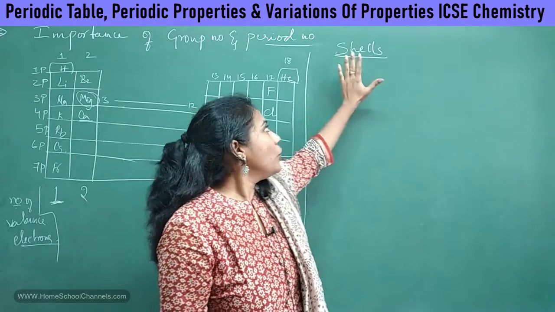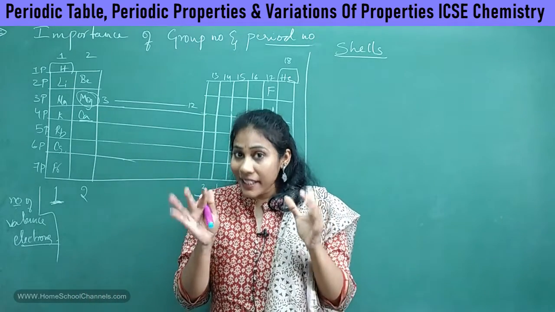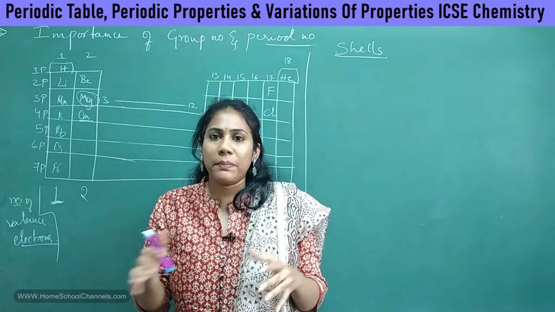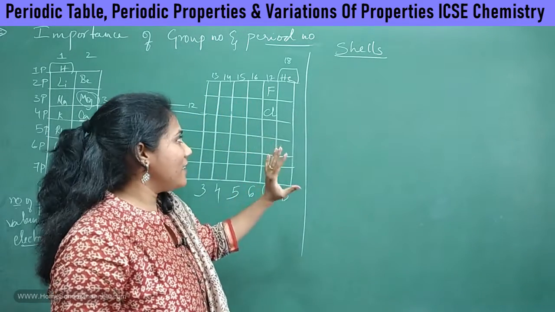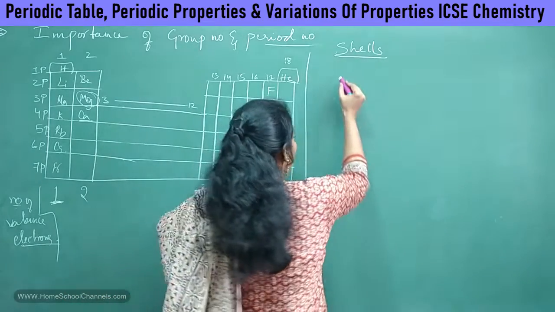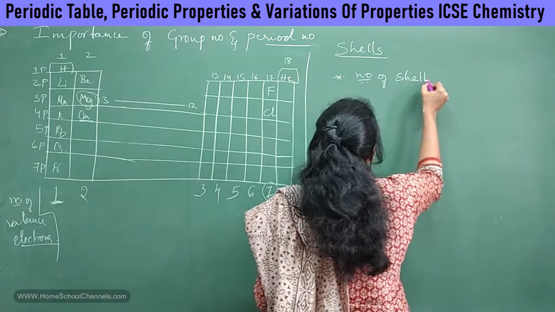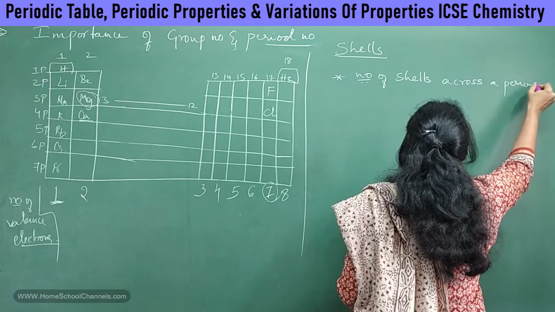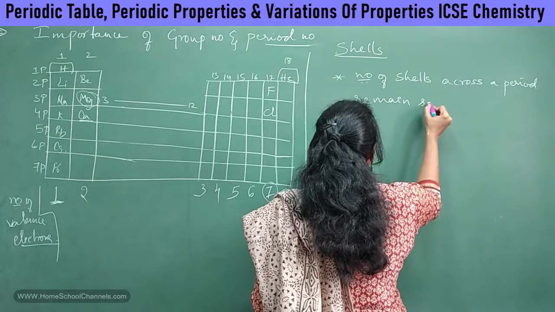See guys, we all know about shells, isn't it? Electrons are always present inside the shells. This concept we have learned in the atomic structure chapter in your previous classes. And you know, the number of shells across a period remains the same. I first write down the point: number of shells across a period remains same.